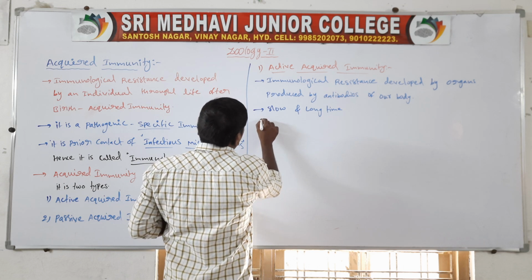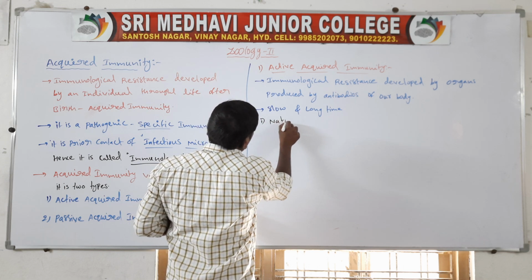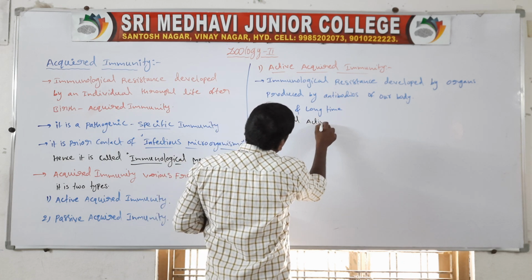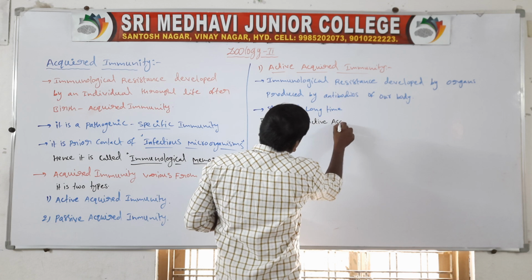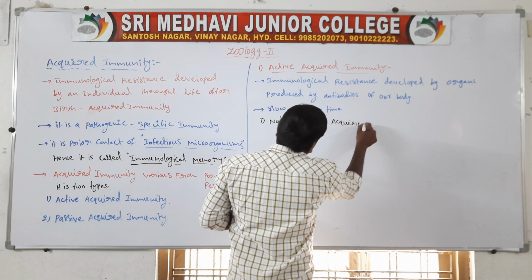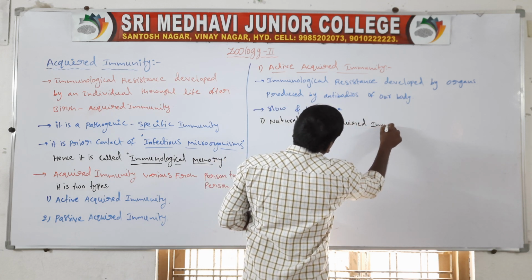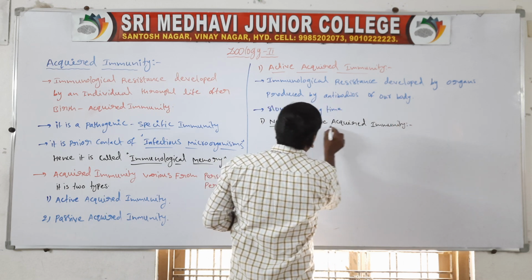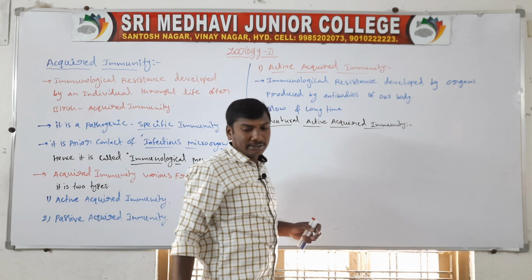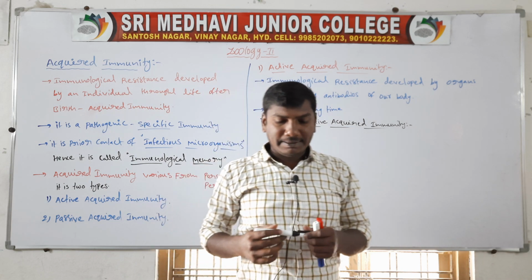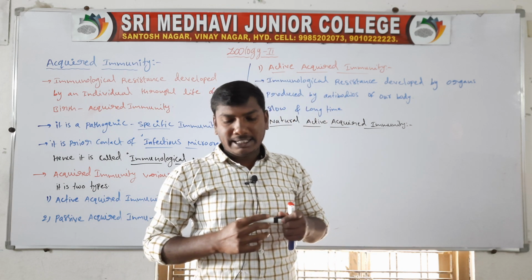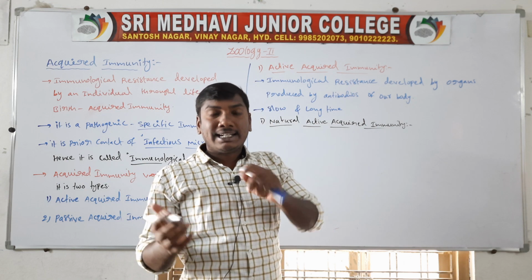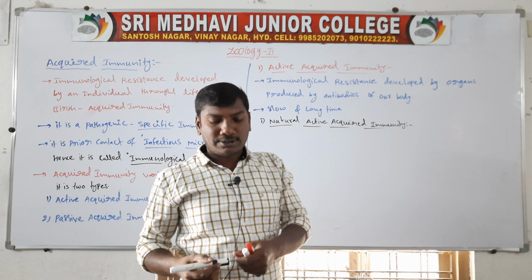First one, natural active acquired immunity. The natural active acquired immunity is the resistance developed by the individual in response to natural infection. So the natural developing of the resistance.